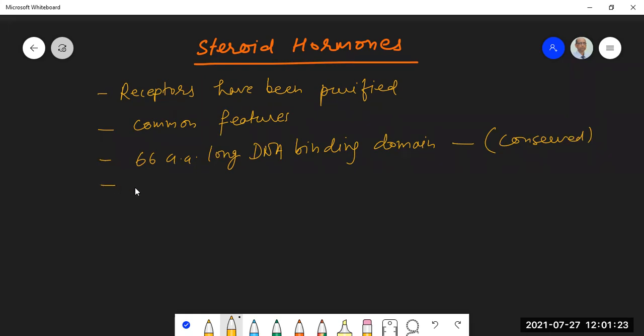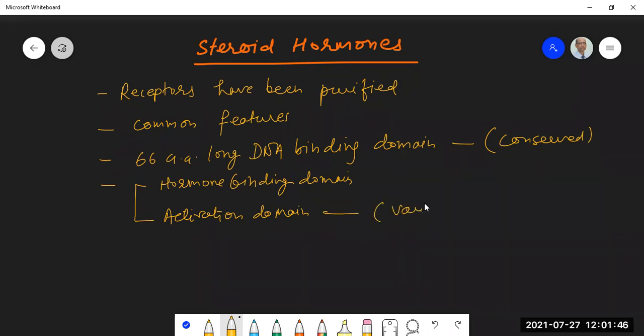So besides the DNA binding domain, they have a hormone binding domain. And they will have an activation domain. This activation domain is variable. So it is the region which will interact with other factors.